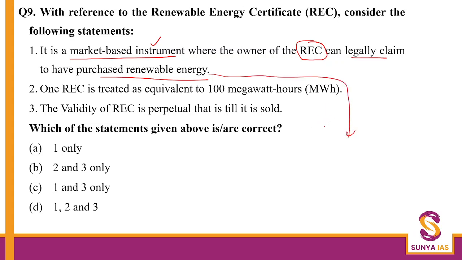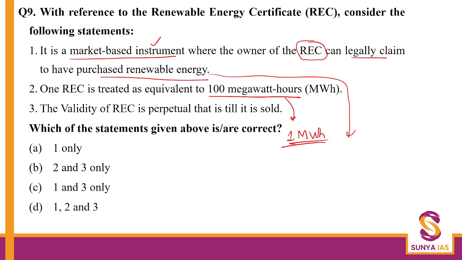The basic idea is that these are certain obligations so that renewable energy targets can be met by making sure that companies source some of their energy from renewables. Second, one REC is equivalent to 100 megawatt hours. Of course this seems a very big exaggeration. It's only 1 megawatt hour. One REC is equal to 1 megawatt hour.